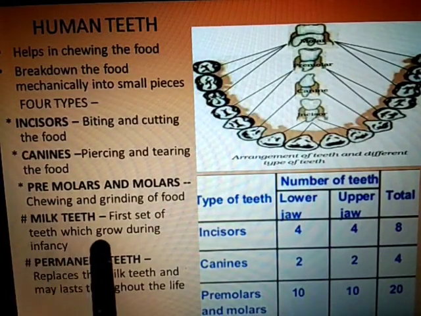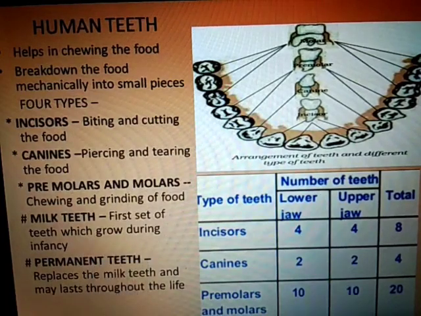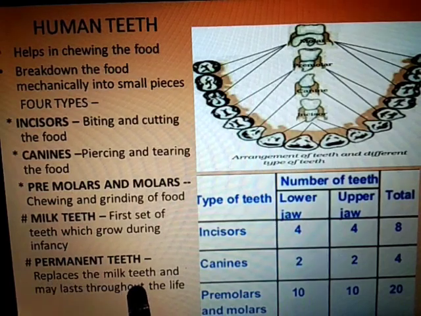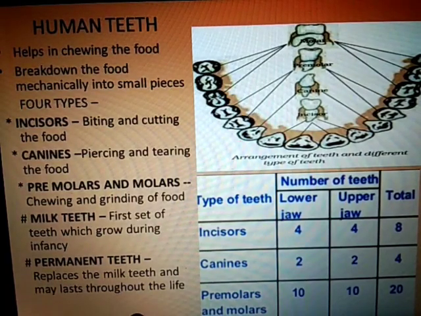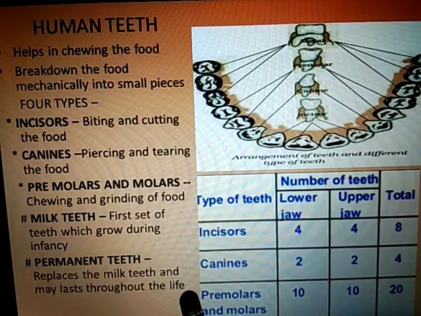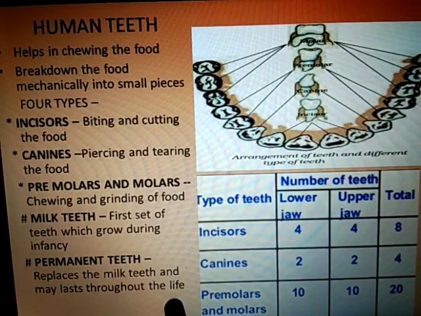Now what are milk teeth? They are the first set of teeth which grow during infancy, when the baby is born. Then permanent teeth replace the milk teeth and may last throughout life. The permanent teeth are 32, which are complete in an adult.